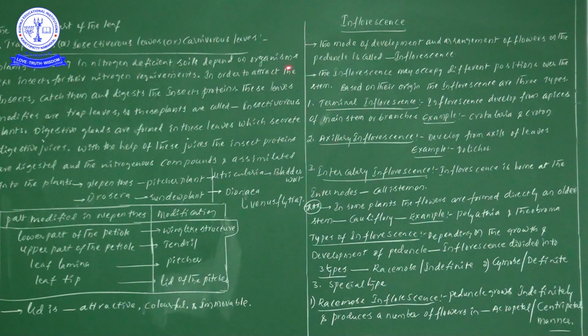One more time, the mode of development and the arrangement of flowers on the peduncle is referred to as inflorescence. The inflorescence may occupy different positions over the stem. Now, this statement is important: based on their origin, inflorescence can be divided into three types.